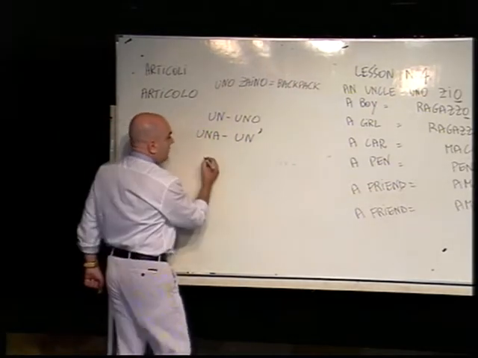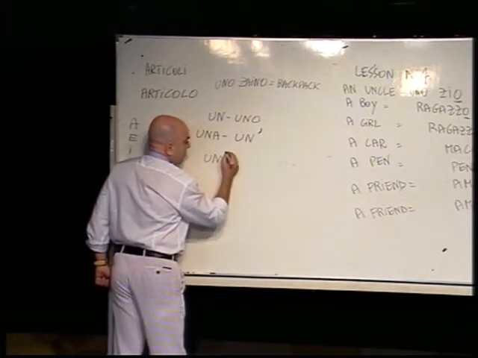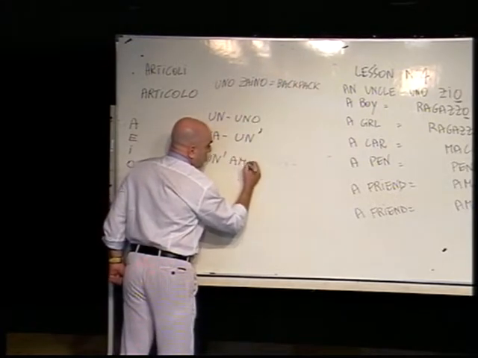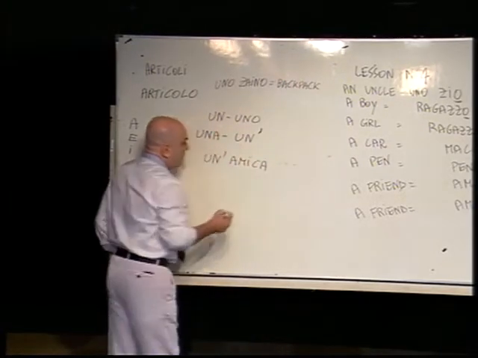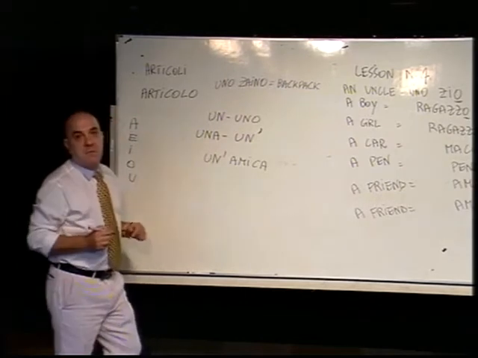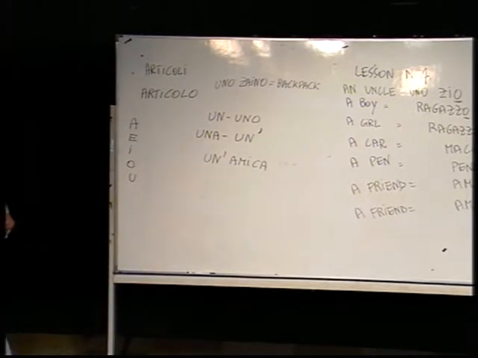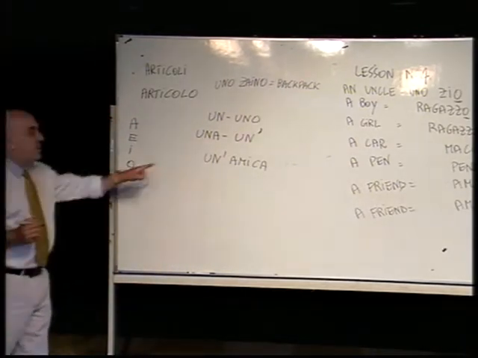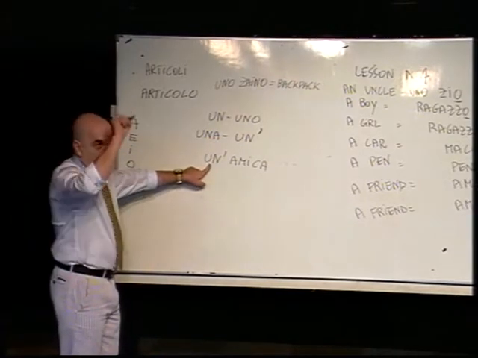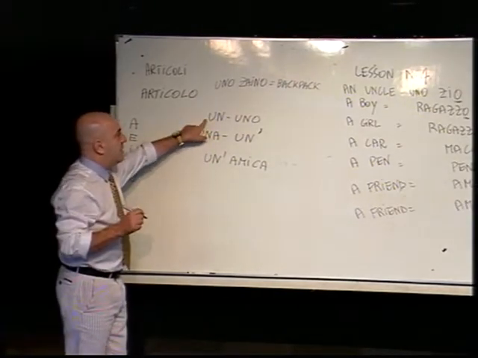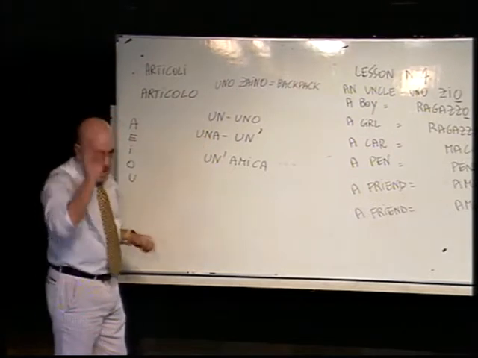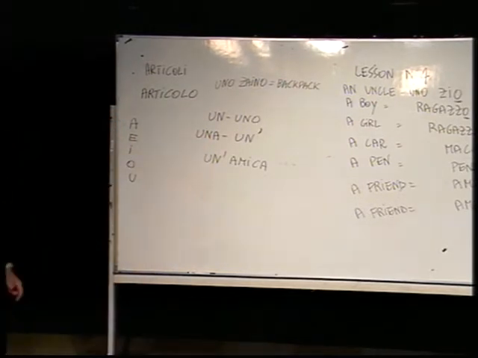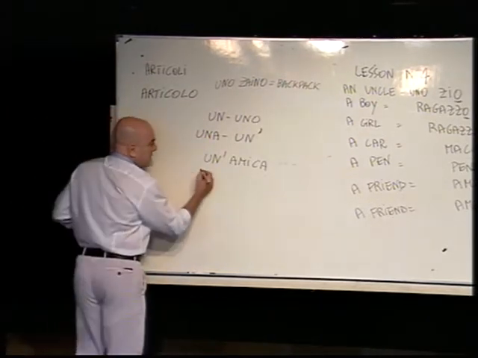So you will say un' amica. Notice that the sound of the feminine un with the apostrophe and the masculine one un without the apostrophe are the same.